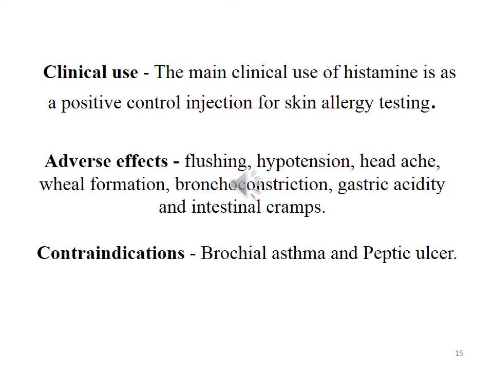Clinical use of histamine: it is used as a positive control injection for skin allergy testing. It is the main clinical use of histamine, and the adverse effects include flushing, hypotension, headache, wheal formation, bronchoconstriction, gastric acidity and intestinal cramps. Histamine is contraindicated in patients with bronchial asthma because it causes bronchoconstriction, and also in peptic ulcer because it increases gastric acid secretion.